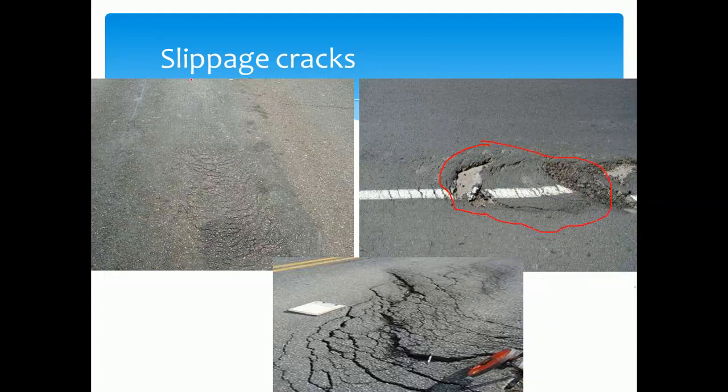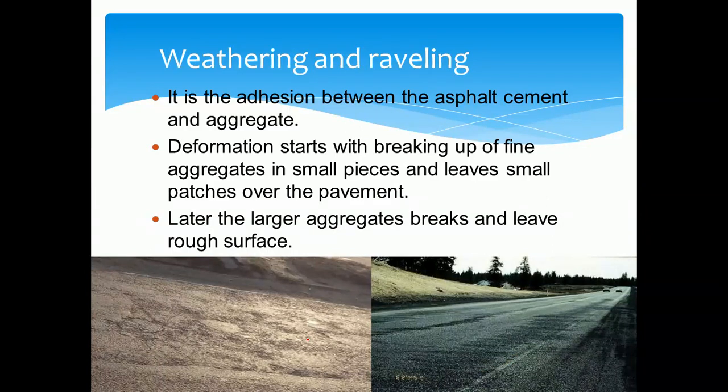So the slippage crack is also one of the important failures considered in the case of flexible pavement. What are all the failures we are discussing here? All the failures are related to the flexible pavement itself. We have different types of failures in the case of rigid pavement, but what we are discussing now, the different defects, are related to the flexible pavement. This was regarding the slippage crack and the edge cracks that may be observed in flexible pavements.